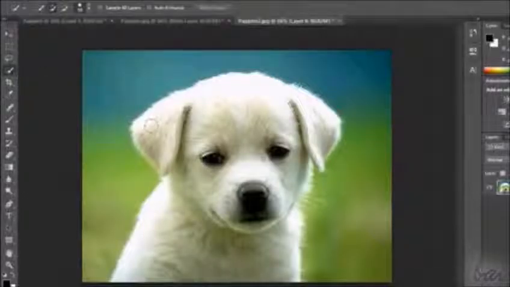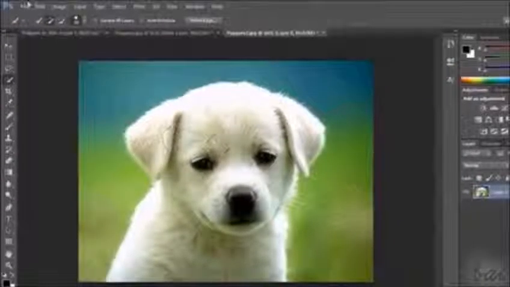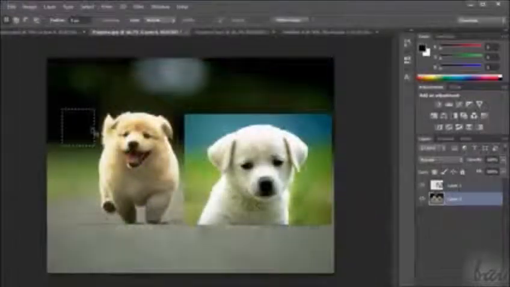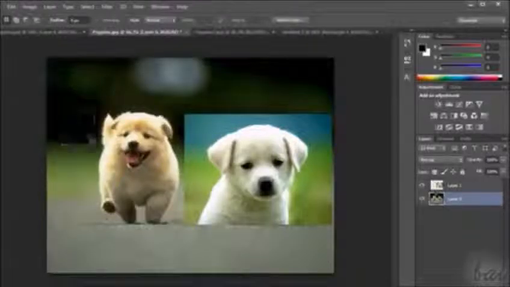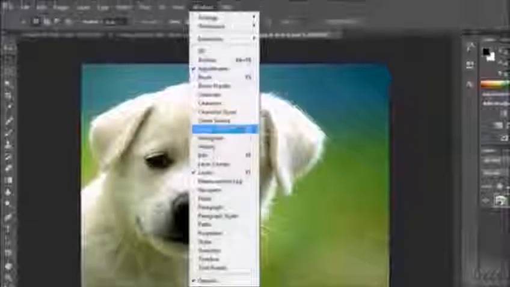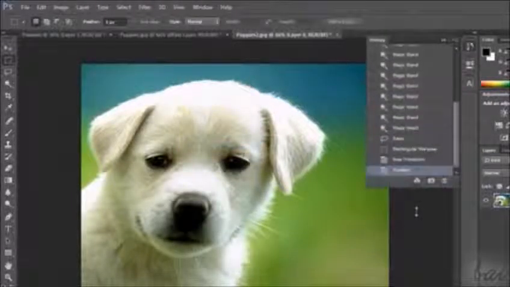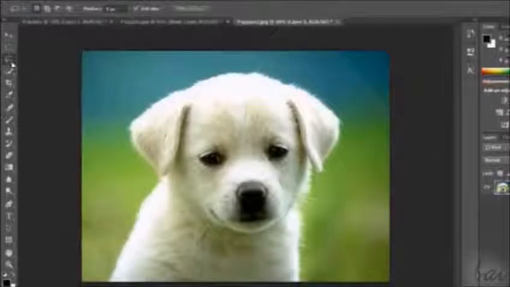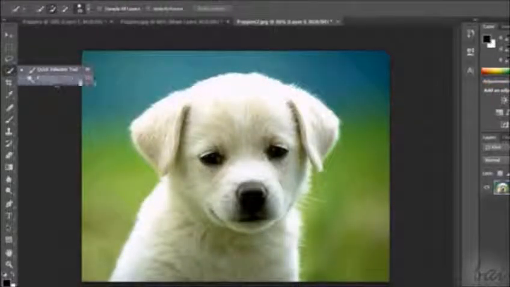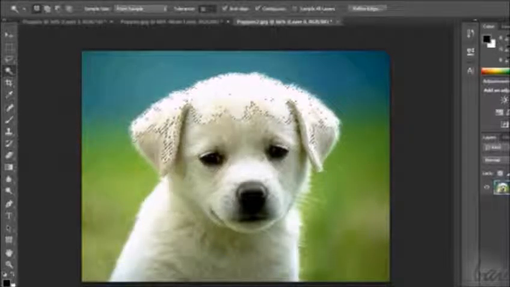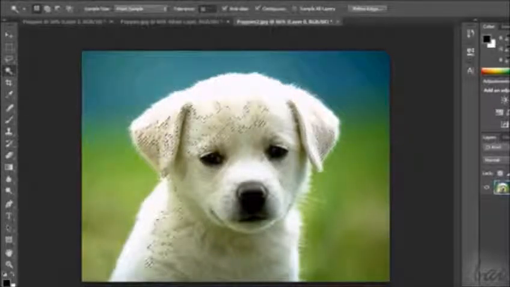To go on selecting and including new areas, make sure to go on clicking. In case you make a mistaken selection click, just press Ctrl and Z on your keyboard. This always undoes an action. Otherwise, you can go to Edit and Undo. In case you want to undo more actions, just open the History window in the Window section, and go backwards as you need. Magic Wand Tool selection does the same as the quick selection, but the selection is not cumulative. So for each click, you will have single selections only.